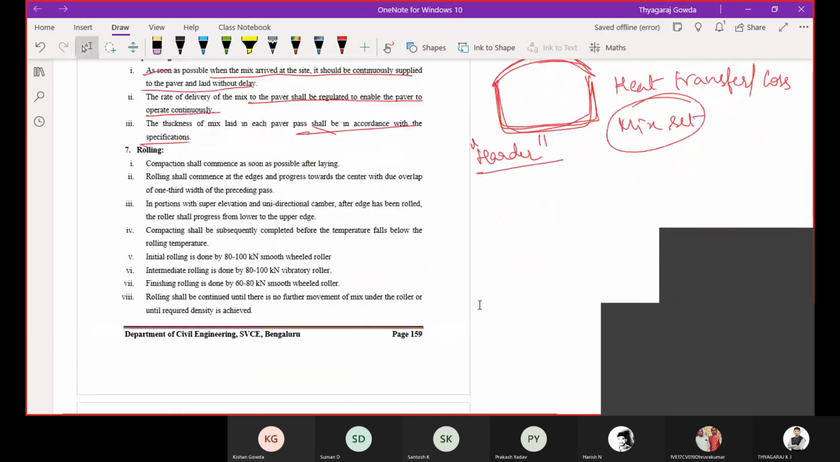Then rolling. As soon as the mix arrives at the site, it should be laid and compacted at the earliest stage. Compaction shall commence as soon as possible after laying. As soon as you lay the bituminous mix in the field from the paver, it will get released onto the surface of the pavement.